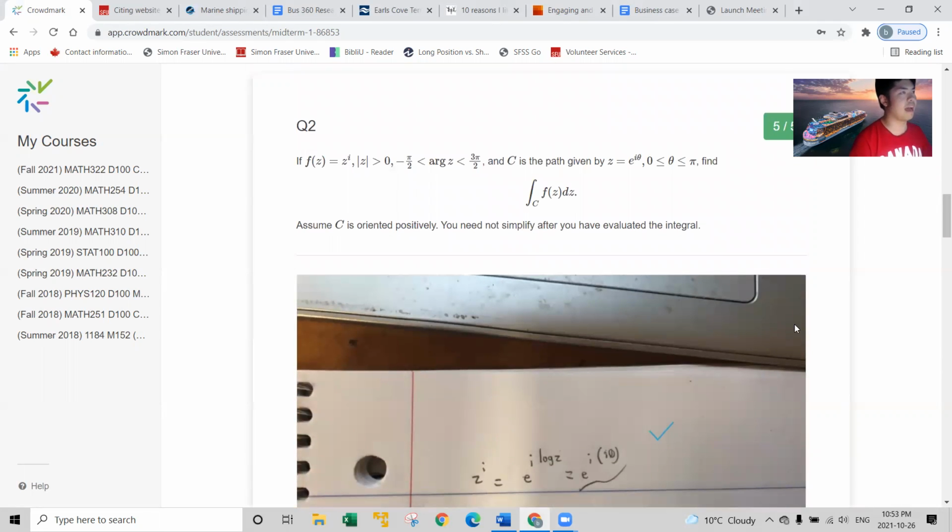Question two, f of z equals z to the power of i. Absolute value of z is greater than 0, and then it's along the branch from negative pi over 2 to 3 pi over 2. And c is the path of the unit circle from 0 to pi. I'm not really sure why they put this negative pi over 2 to 3 pi over 2. It didn't really seem to have any sort of effect in my calculation whatsoever.